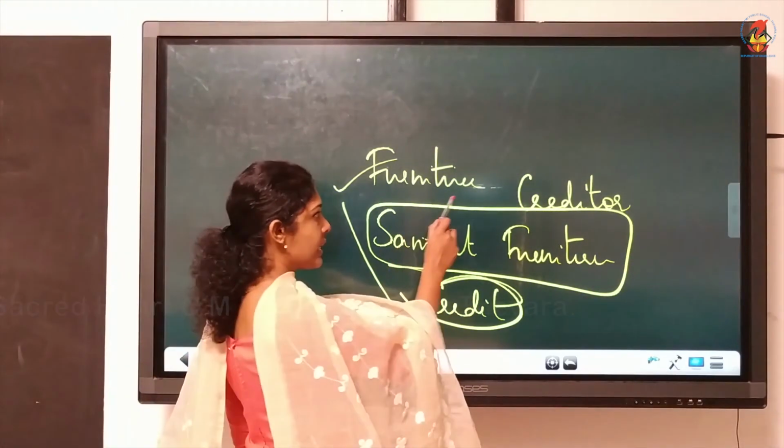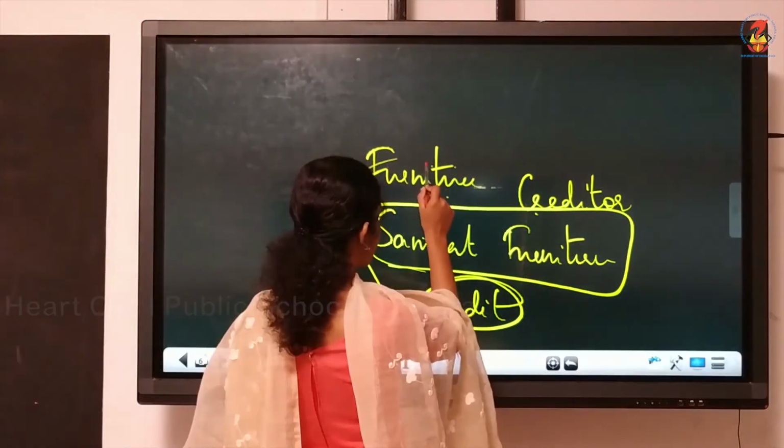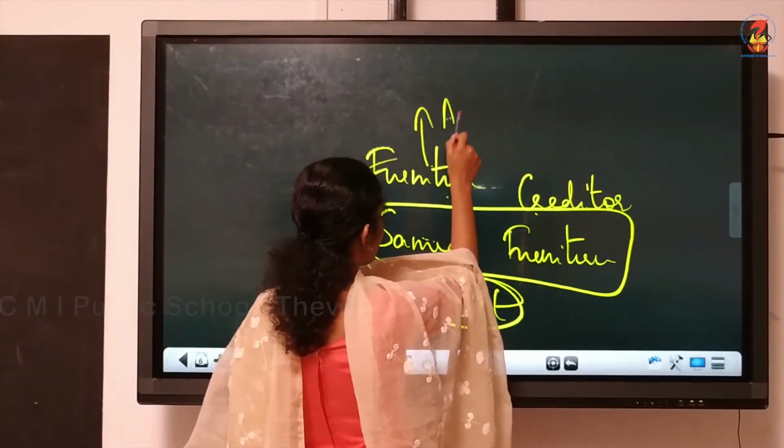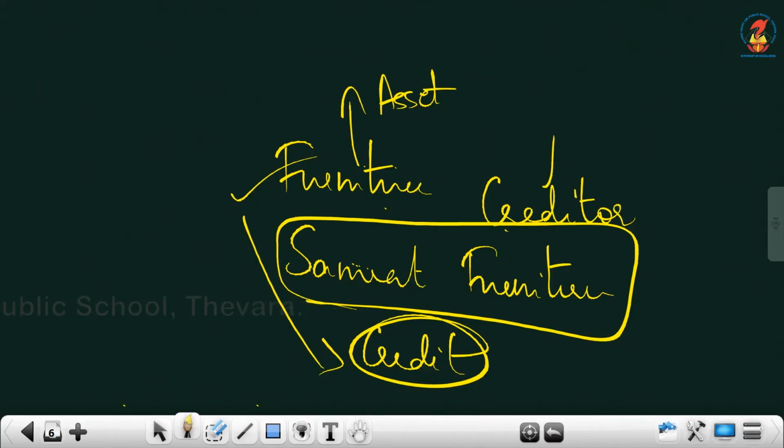So these are the two items. One is furniture, one is creditor. Furniture, the nature is asset. Creditor, the nature is liability. Now we can write in the accounting equation. What will you write or how will you write?